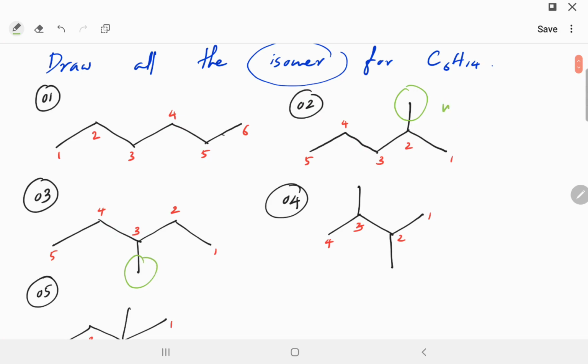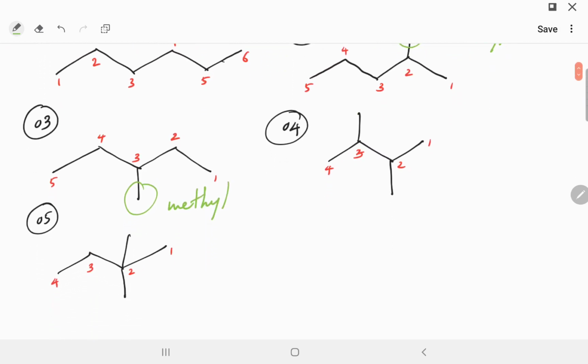These are methyls. This one has two methyl groups. Here is one methyl, here is the other methyl. In here also there were two methyl groups.